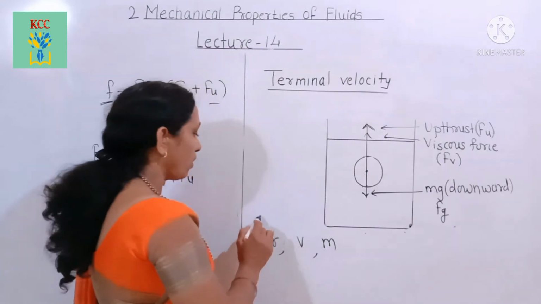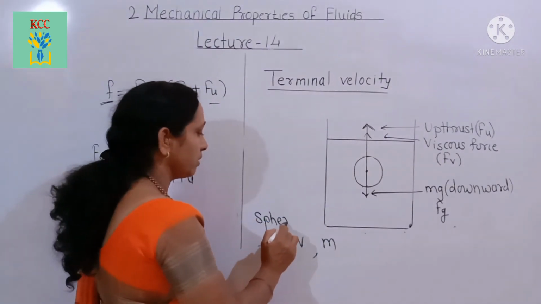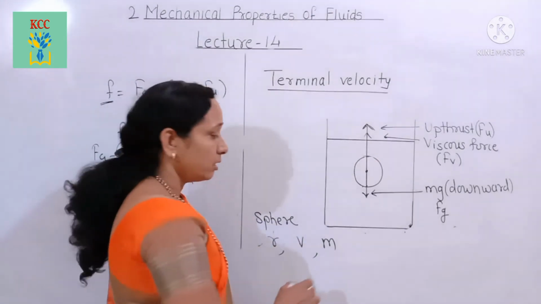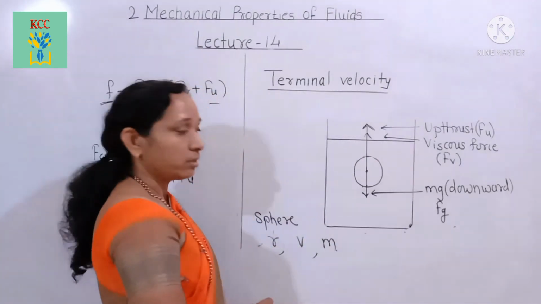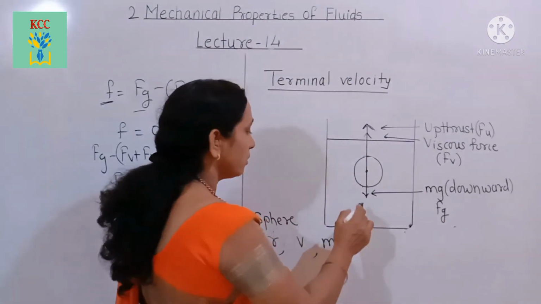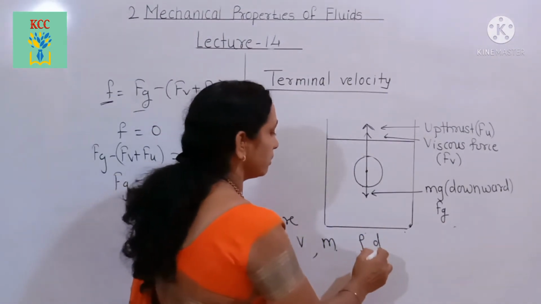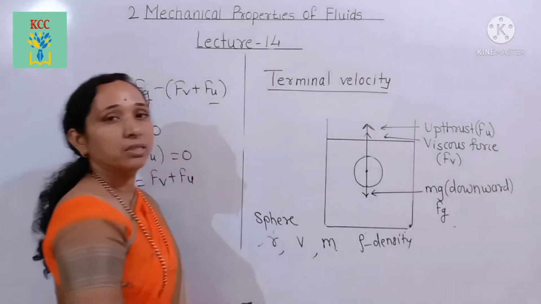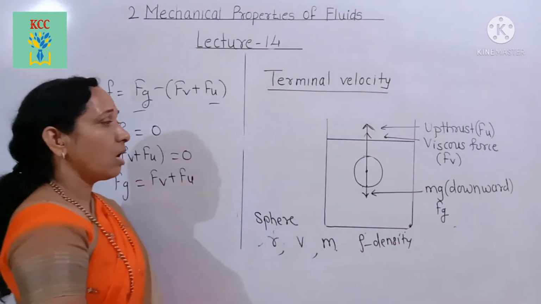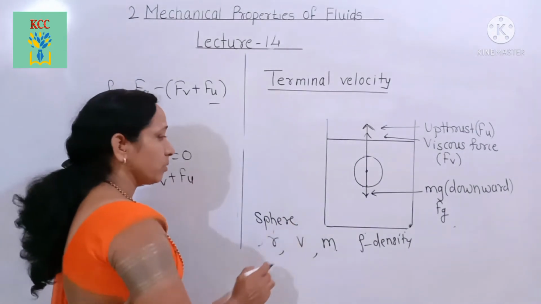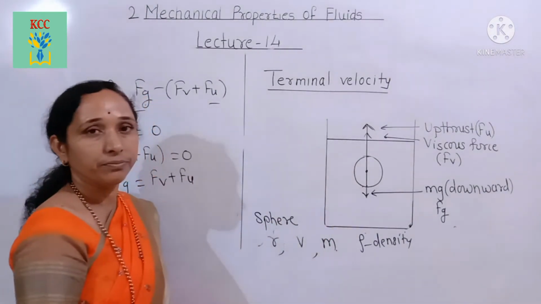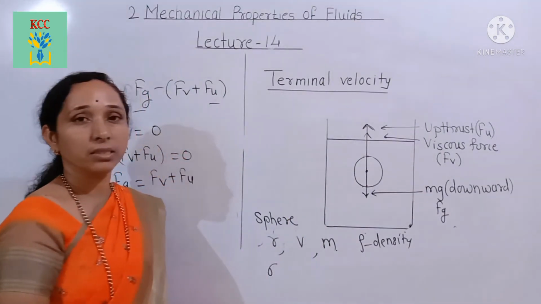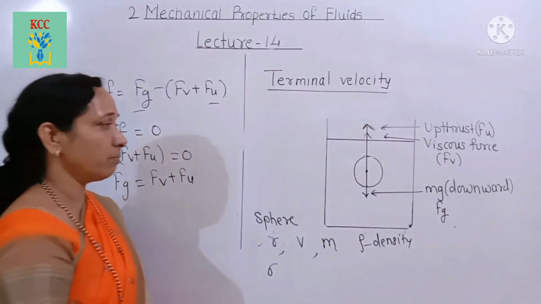Its radius is r, v is the velocity, m is the mass, and here rho is the density of the sphere. And suppose this is the viscous medium. Its density is sigma. Sigma is the density of the viscous medium.